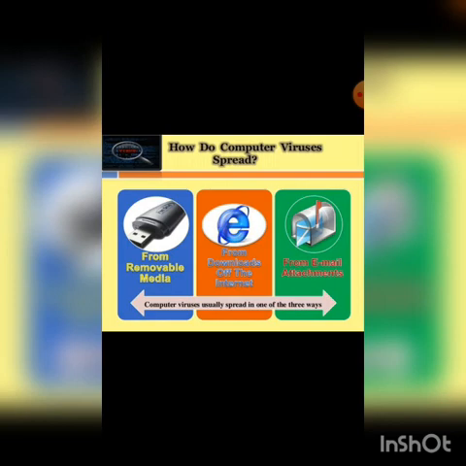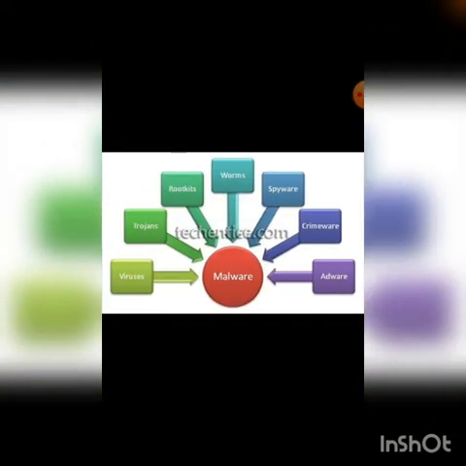Our next topic is, how do computer viruses spread? So, a computer virus is spread from one computer to another by transfer of infected data by email, pen drives, or other sources. Viruses become active when you start an infected application or start your computer from a disk that has infected system files. Once the virus is in the computer memory, it usually infects any application you run. Different viruses behave in different ways. Some stay active in the memory until the computer is shut down. Others stay active only as long as the infected application is running. Clear? Now, types of virus.